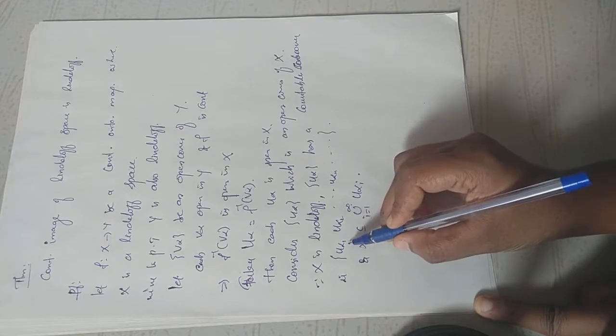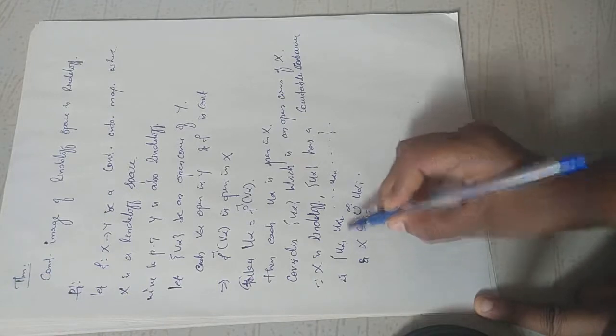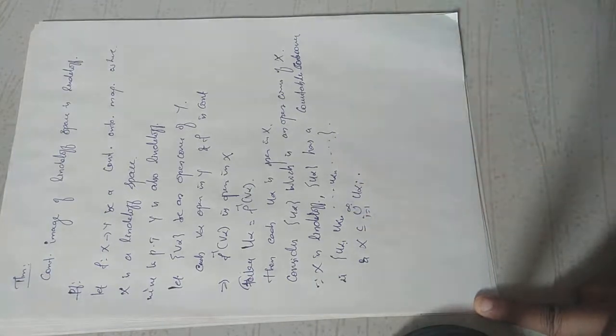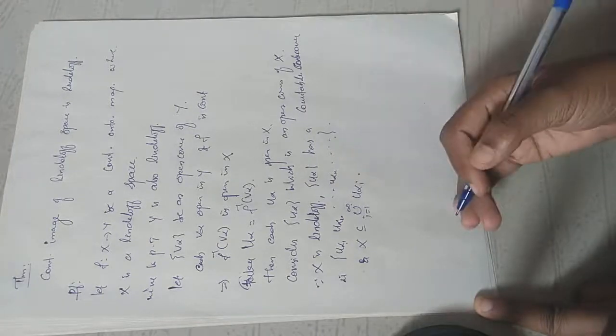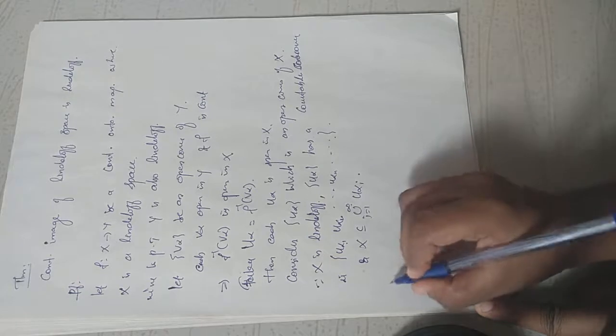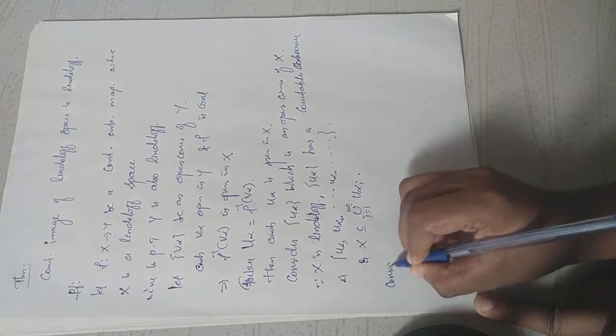So, corresponding to this countable collection alpha 1, alpha 2, etc., alpha n, etc., we can consider the inverse images.